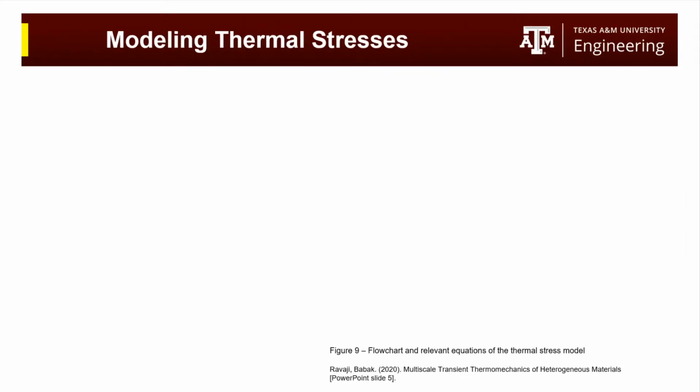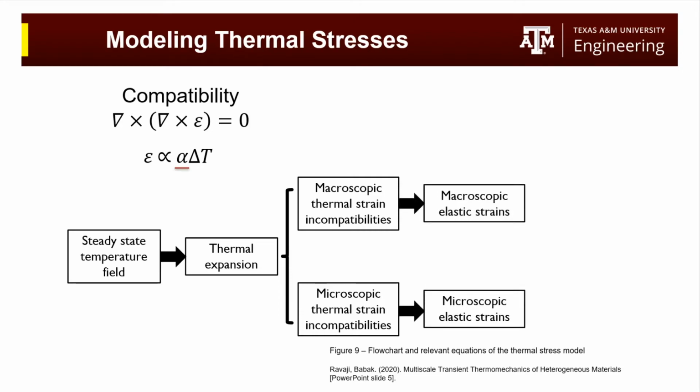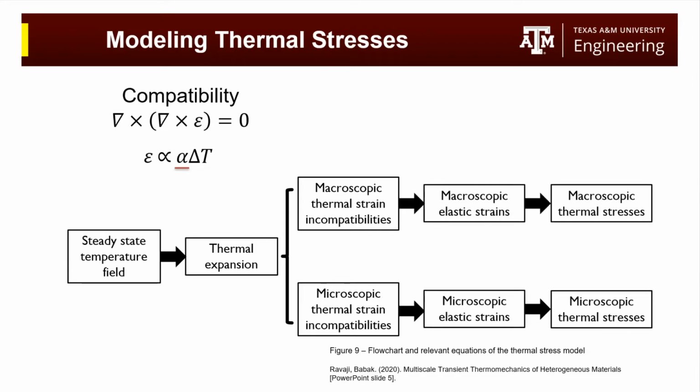Here, I have a flowchart of the thermal stress model that my group implemented in MATLAB. As you can see here, we have another zero stress compatibility equation, very similar to the previous, with strain substituted as the non-gradient term inside the parentheses. As you can see in the flowchart, we go all the way from steady state temperatures and thermal expansion, branching off into strains, and eventually macroscopic and microscopic thermal stresses. My research focused on the macroscopic thermal stresses, i.e. the stress affecting the surface of the spherical rock, from figure 9.